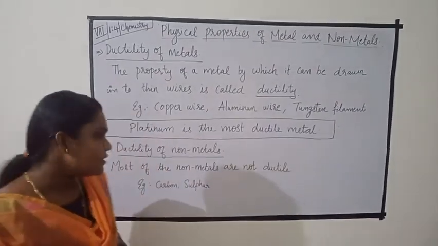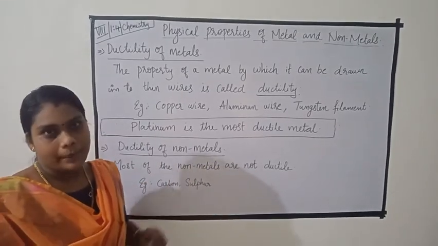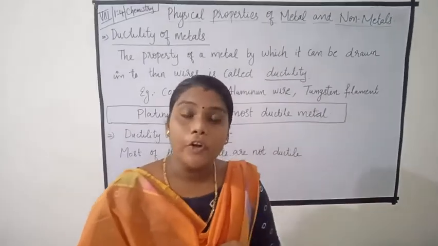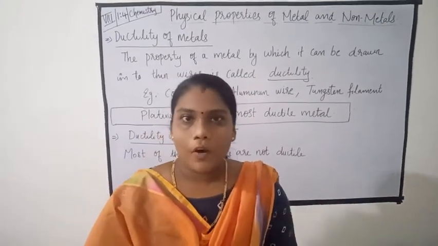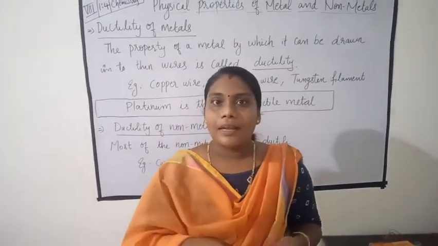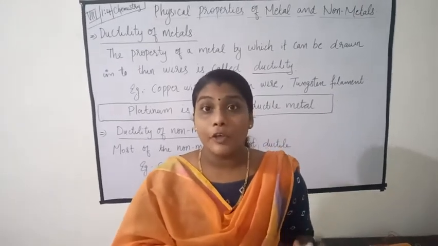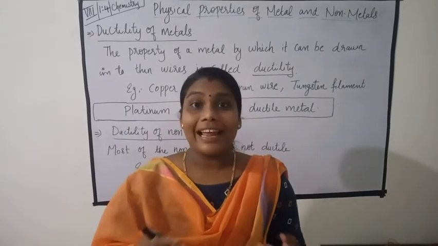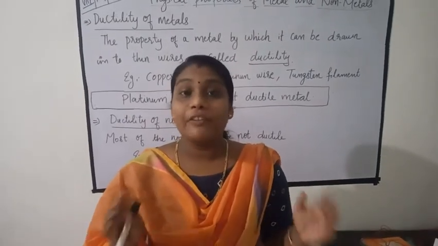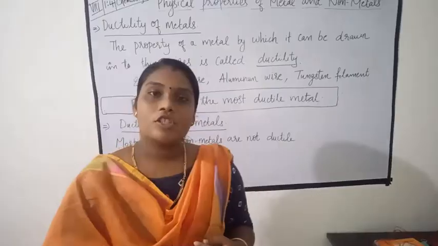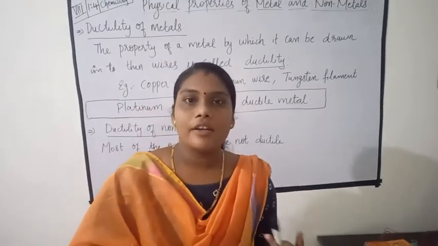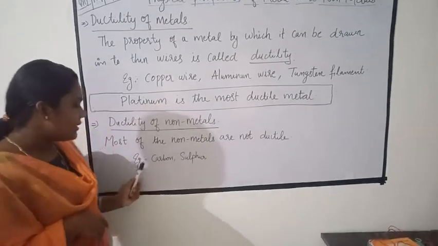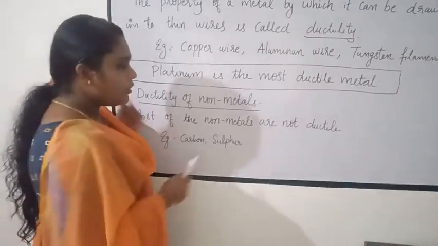The next one is ductility of non-metals. Here, most of the non-metals are not ductile. For example, carbon. We cannot draw carbon into thin wire. If you try to draw this carbon, it will break. So most of the non-metals are not ductile. Example, carbon, sulfur, etc.